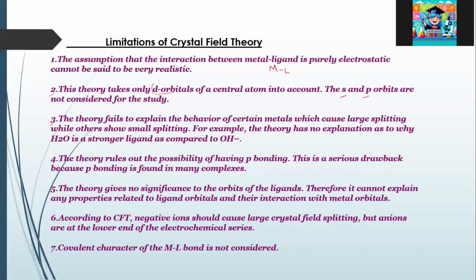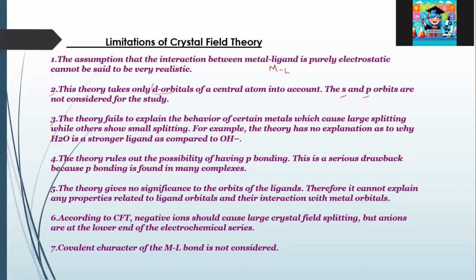While some other ligands, when they are interacting with the metal d orbitals, will cause smaller splitting, or the energy gap between the split orbitals will be less. And this is not explained clearly in crystal field theory.